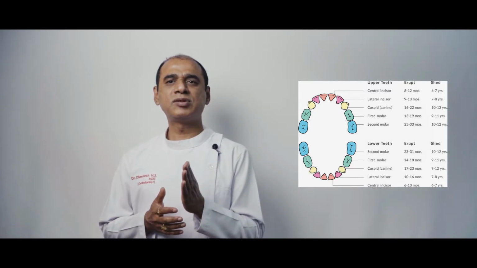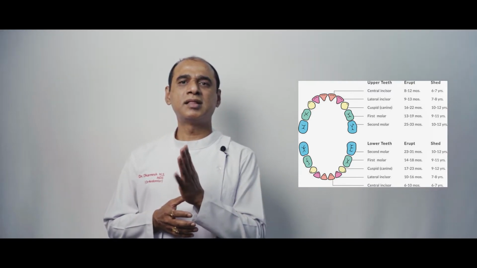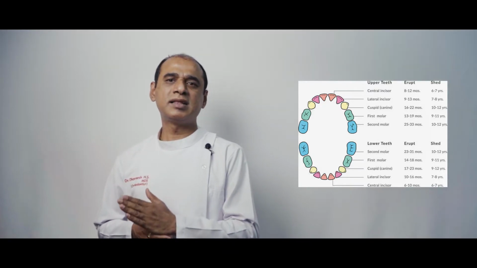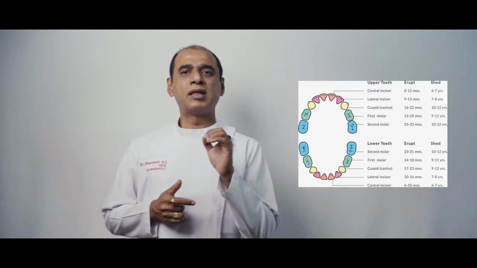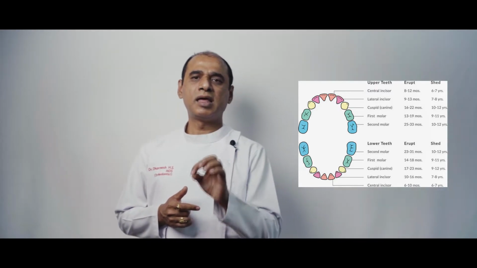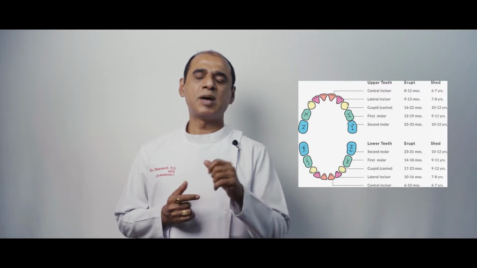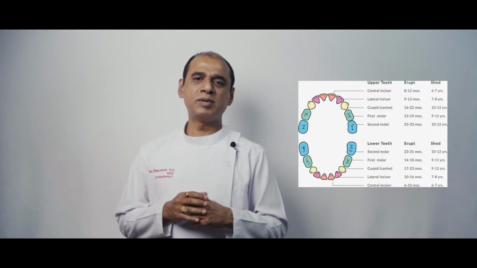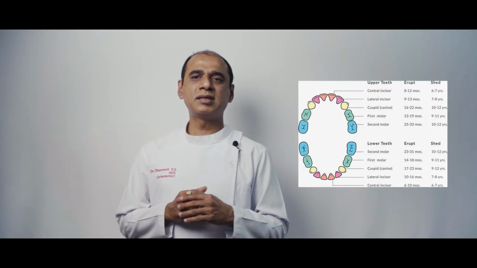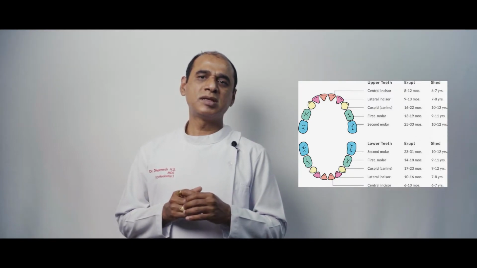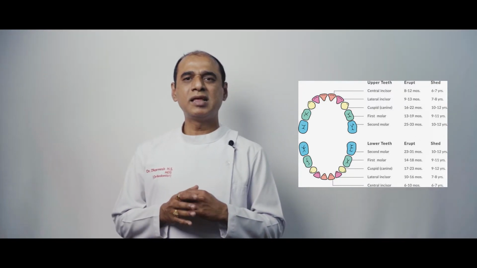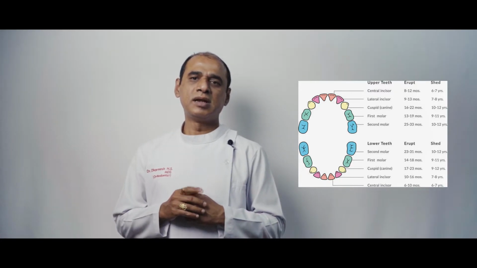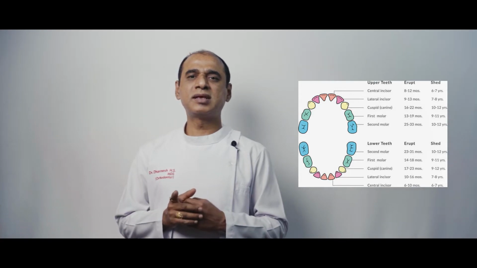The sequence of eruption: the central incisors are the first to erupt, then lateral incisors, then first molars, canine, and second molar. The chronology of eruption: the lower central incisors erupt at the 7th month, the upper central incisors at the 9th month, upper and lower lateral incisors at 11 months, first molars at the 15th month, canine at the 18th month, and the second molars at 26 months. A delay in eruption by 4 to 10 months is considered normal.